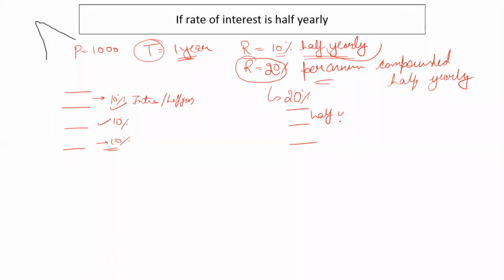every half year on 1000 rupees, right? So let's say for the first half year, on 1000 rupees, you will receive a 10% interest in your bank account. And then for next half year, again, you will receive a 10% of interest on whatever amount you have in your bank account at that time, right?